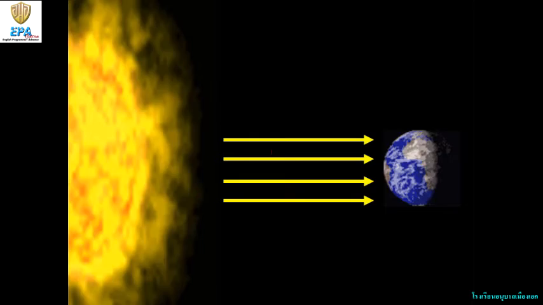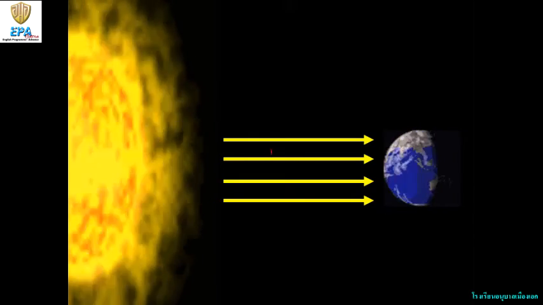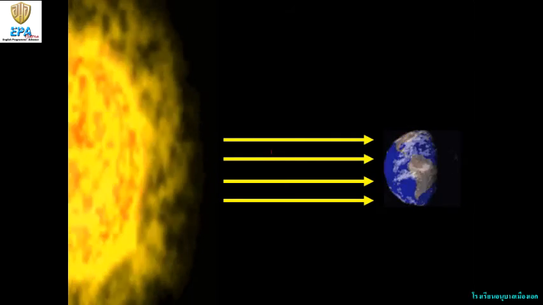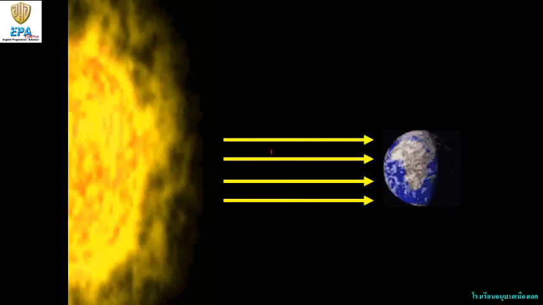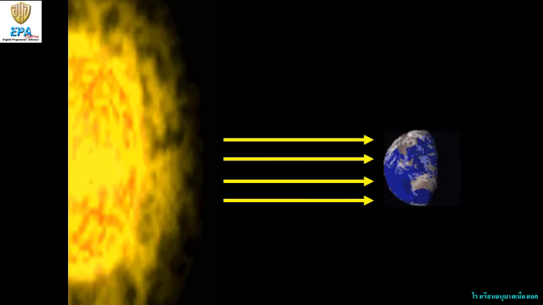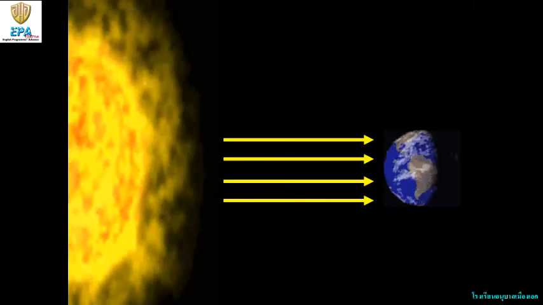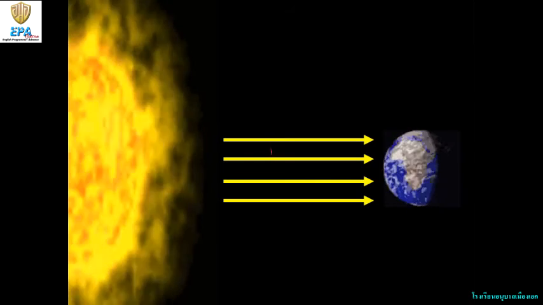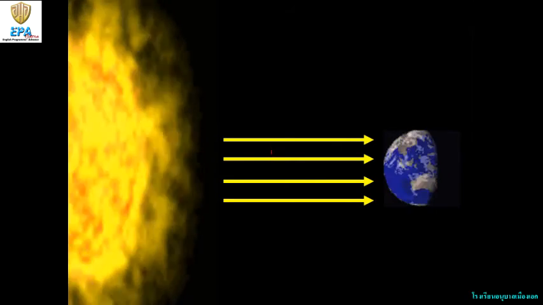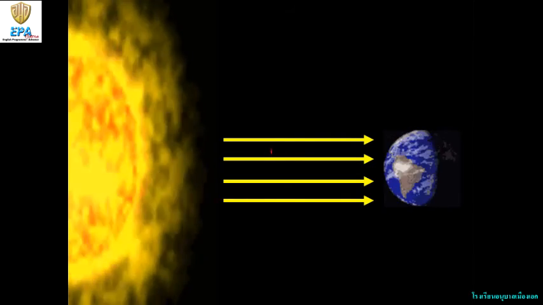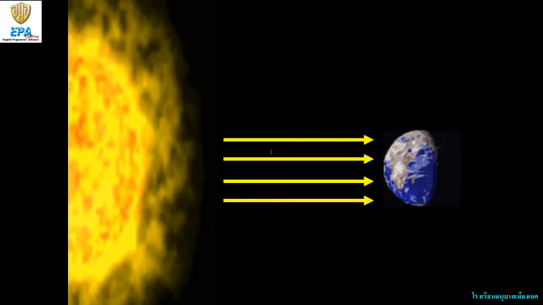So here we have to know that it takes 24 hours for the earth to do 1 turn on its own axis. That's why during this time of 24 hours, a place will go through both light and dark. So that's why we have both light and dark in every 24 hours. Okay, so that is the formation of day and night.